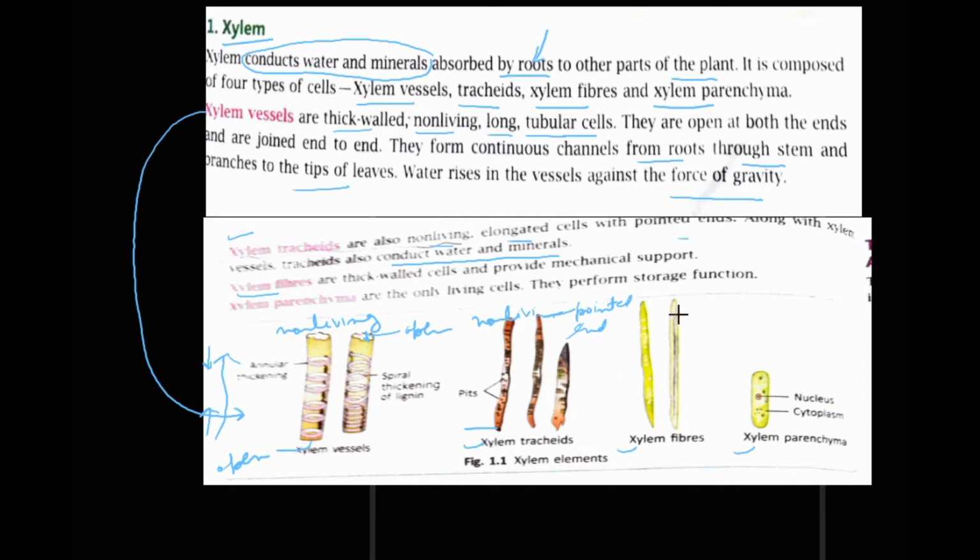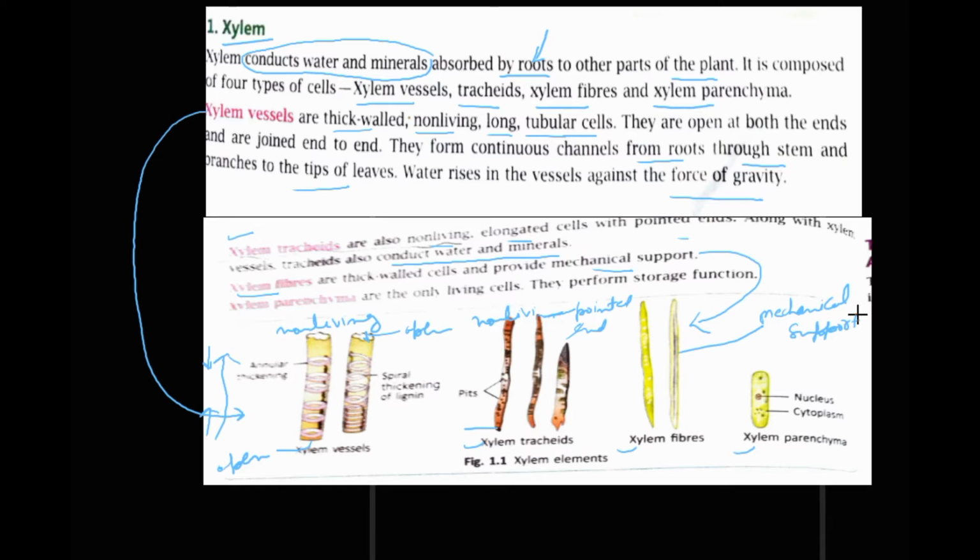Xylem fibers, here is the diagram of xylem fibers. They are thick walled cells and provide mechanical support to the plant, so they keep it erect.